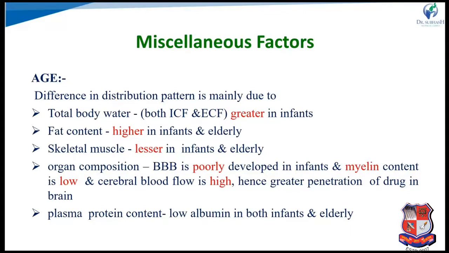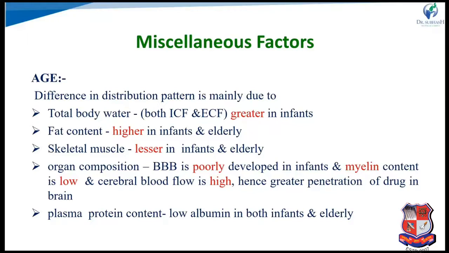In that, age also affects the distribution of drug. We can see that the total body water content is greater in infants, both ICF and ECF. Fat content is also higher in infants and elderly patients. Skeletal muscle is lesser in infants and elderly persons. So differences are there, and that also alters the distribution pattern.